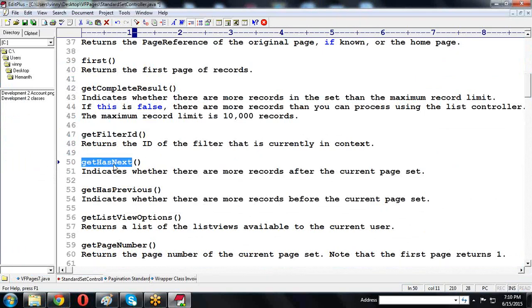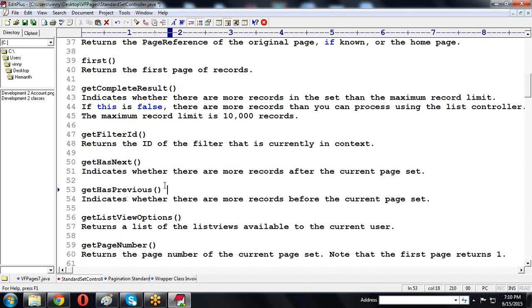Now getHasNext is a method. From the current page it navigates to the next page. If you want to check whether records are there in the next page or not, then we call the getHasNext method. If the next page is available, it returns true. If the next page is not available, it returns false.